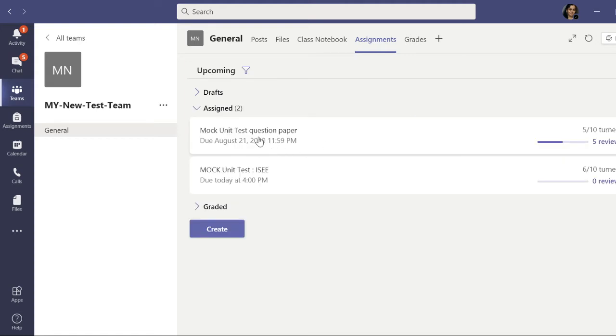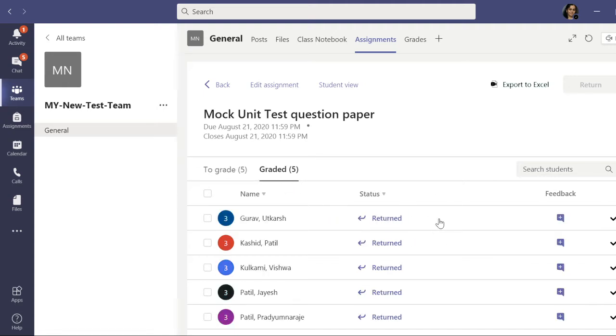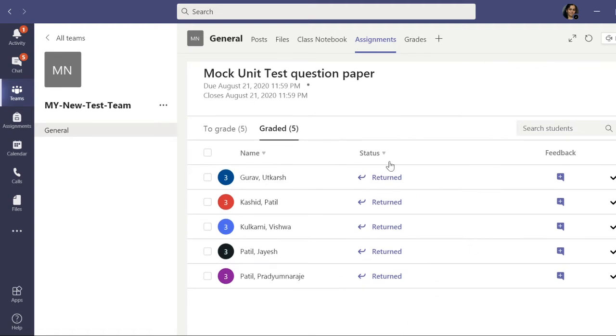Yes, first we will concentrate only on the subjective questions. So again, I will be in that tab and I will show you how I have evaluated or how I have received the answer sheets. So let us say this student named Gaurav Utkarsh.